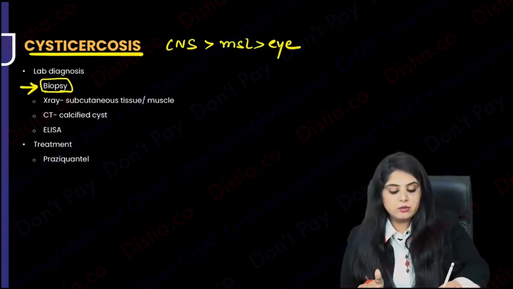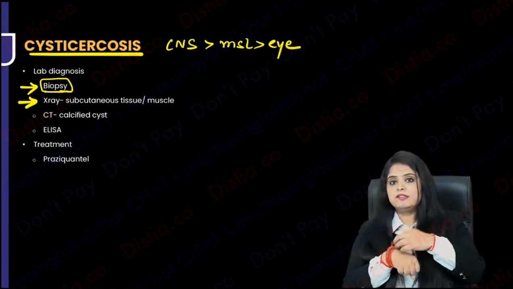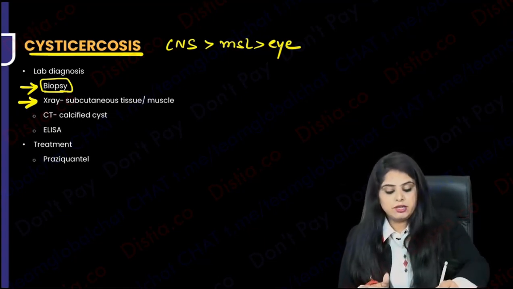Other than that, you can do an X-ray. If you're thinking the nodule is in some soft tissue muscle plane, you can do an X-ray.